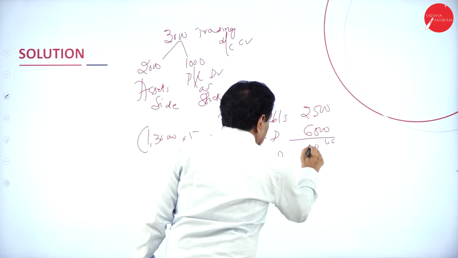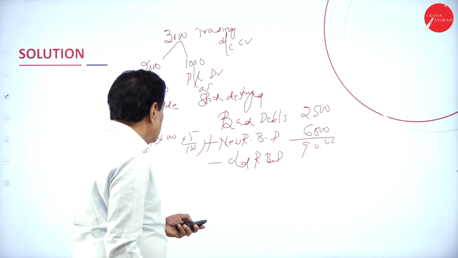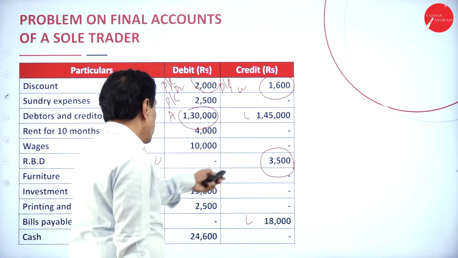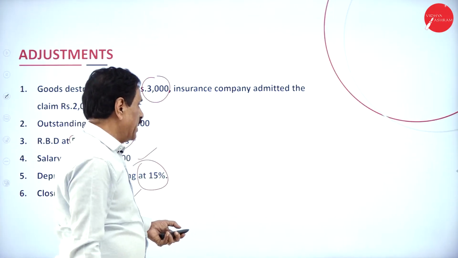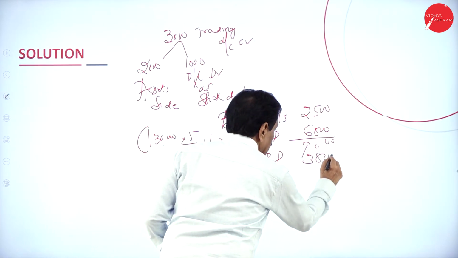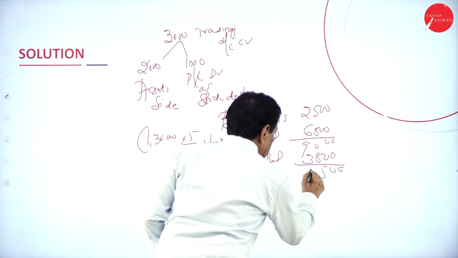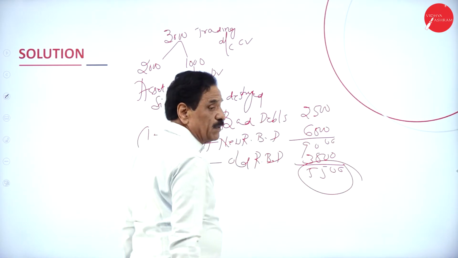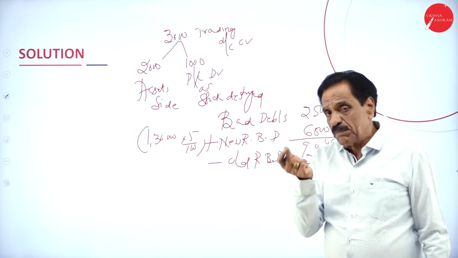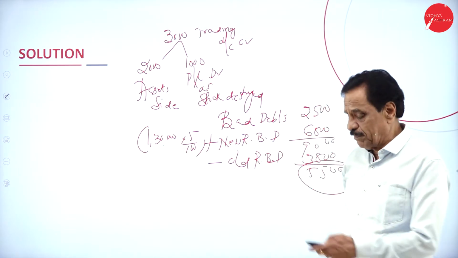Add. Then your old RBD is 3,500. Deduct. 5,500 will come in the profit and loss account debit side. What's your formula? Bad debt plus new RBD minus old RBD.